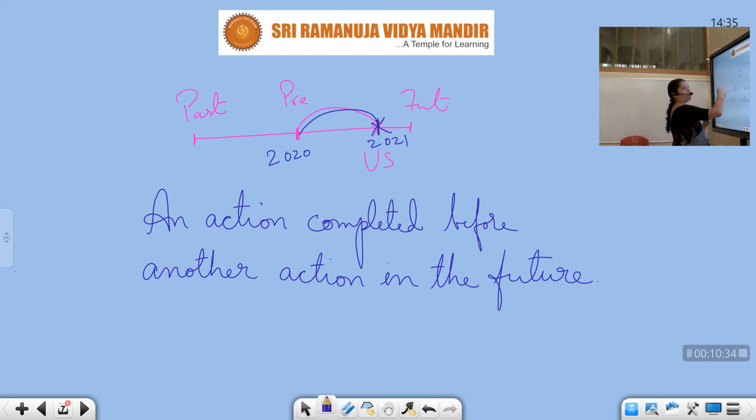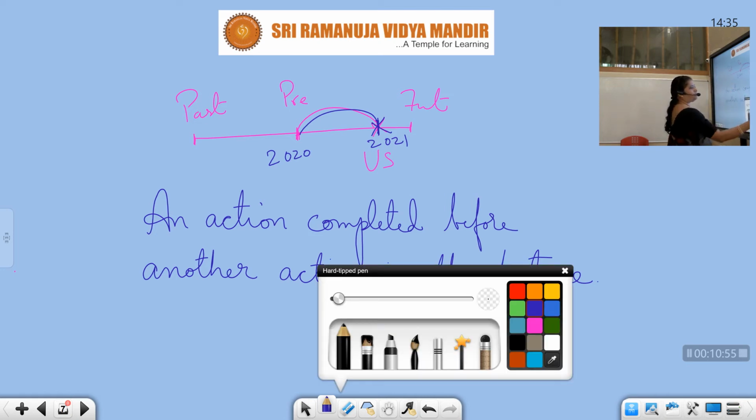So by the time he comes back, that action is interrupted. He goes there and then he comes back, so the action is stopped over there. Then by the time he comes back, he will have perfected. So the action completed before another action in the future is called, what is it?